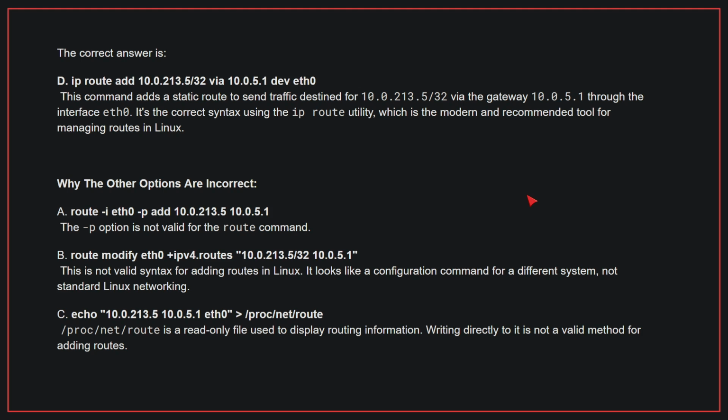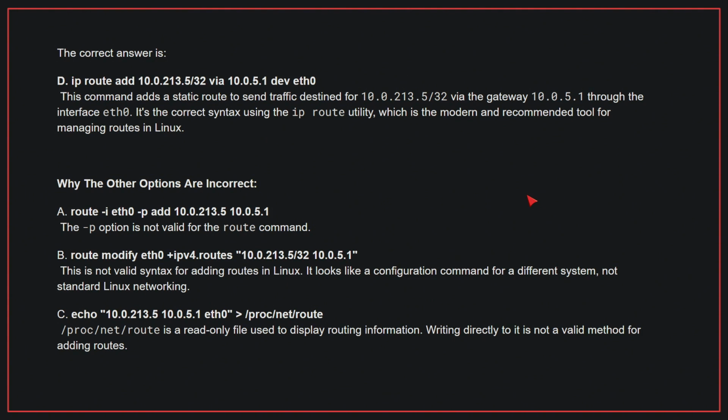It's the correct syntax using the ip route utility, which is the modern and recommended tool for managing routes in Linux. Why the other options are incorrect? A. The -p option is not available for the route command. B. This is not valid syntax for adding routes in Linux. It looks like a configuration command for a different system, not standard Linux networking.